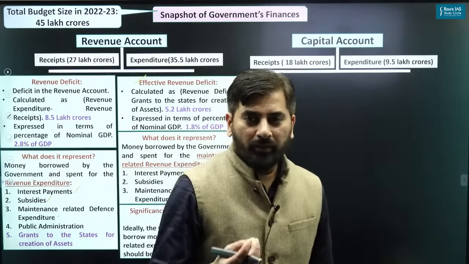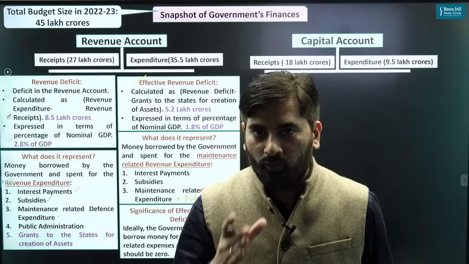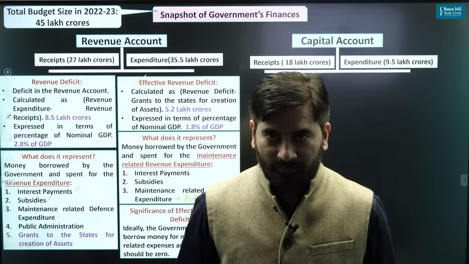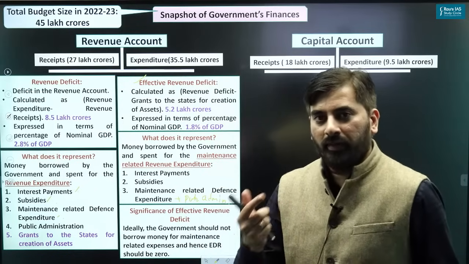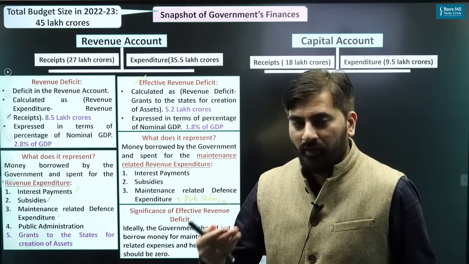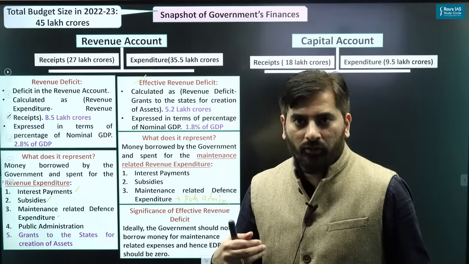And you should know the basics of public finance. That is, the government should never borrow money for maintenance related expenses. Government can borrow money for creation of assets, but not for maintenance, because if the government borrows money for maintenance, obviously it will not be able to recover that borrowed money.